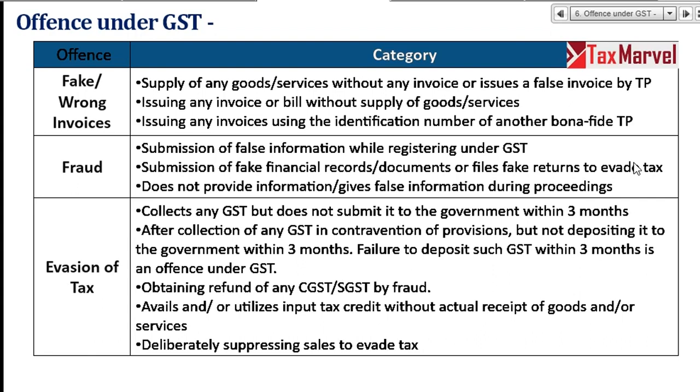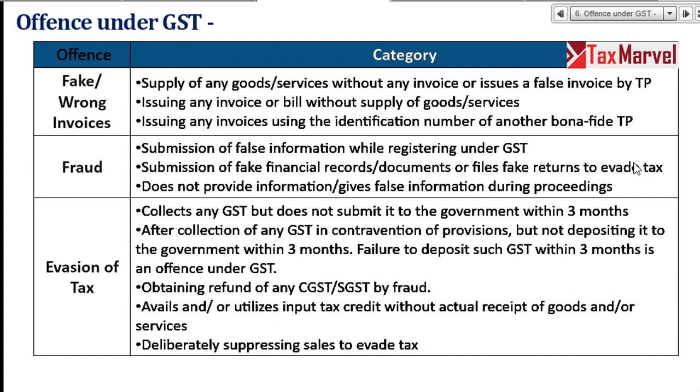I am committing an offense of evasion of tax. So if your GSTR 3B is not filed for 3 months, penalty is applicable. So don't only think you will pay tax and interest. Penalty is also inbuilt. Next, after collecting GST, not depositing to government within 3 months.